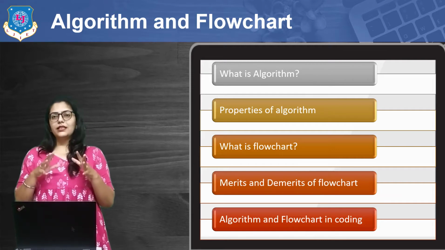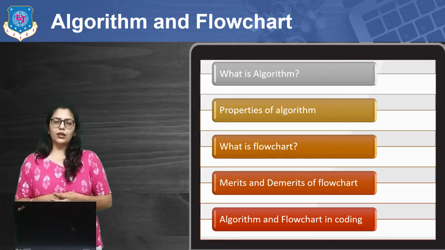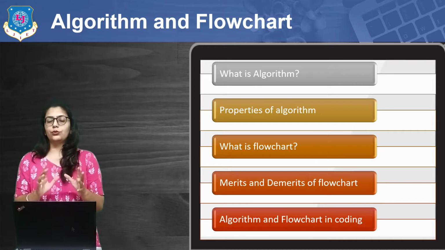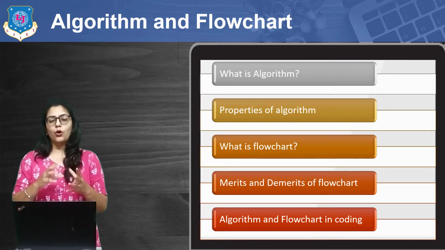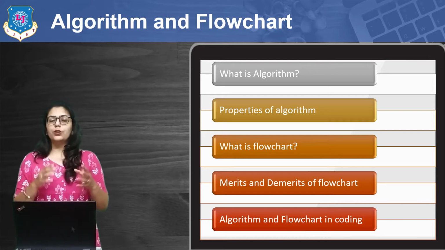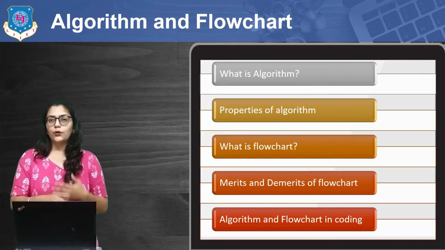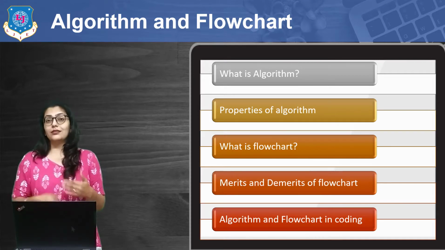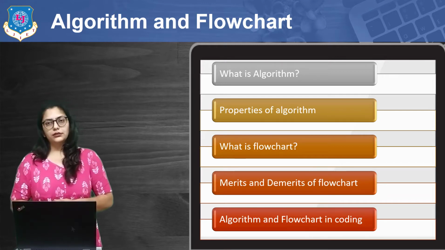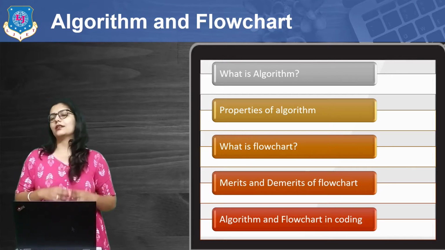So algorithm is really very important in terms of knowing the flow of any program. Suppose you are writing a program, but before going through the coding part, you must know what exactly will be the flow of that program. You must know the logic of the program. You must know what are the inputs, what are the output, and what is the desirable output. And algorithm is based on that. And I'm going to explain it in detail in this video, so make sure that you understand it.